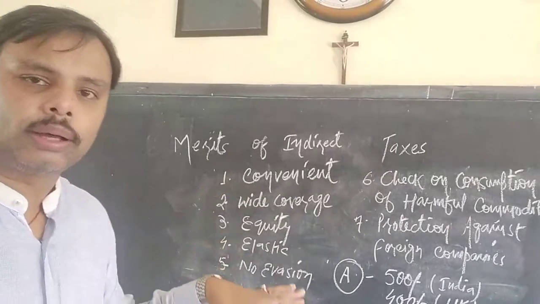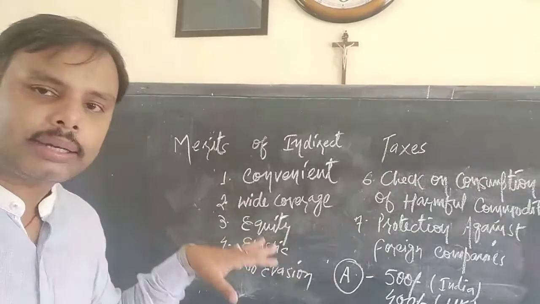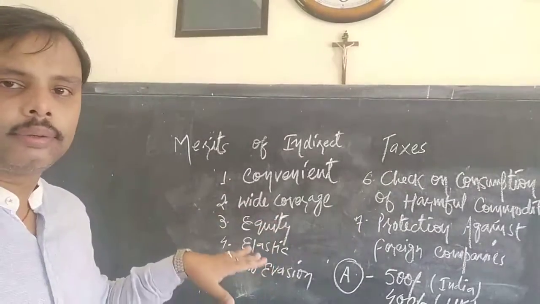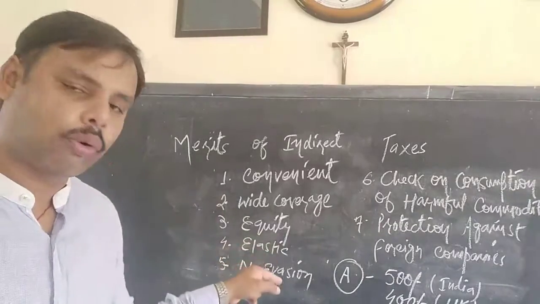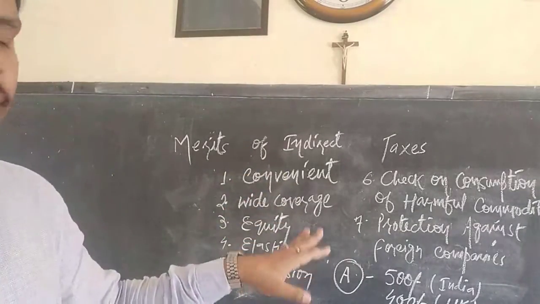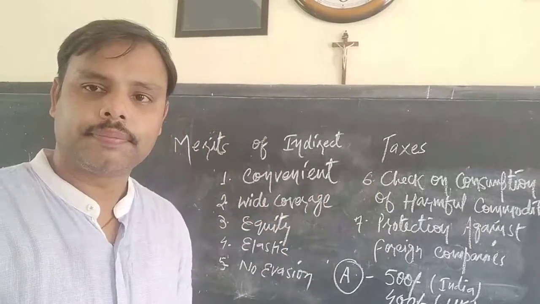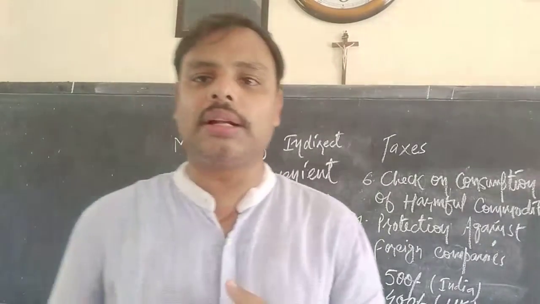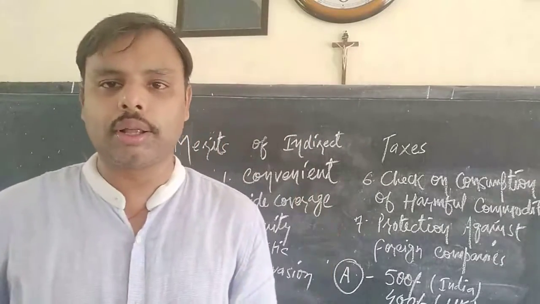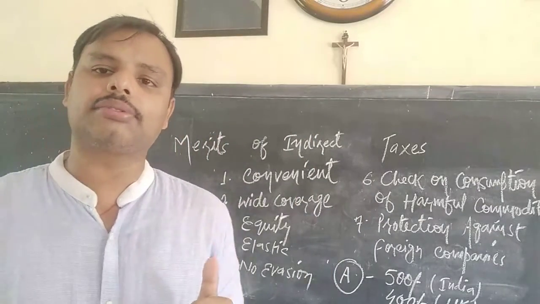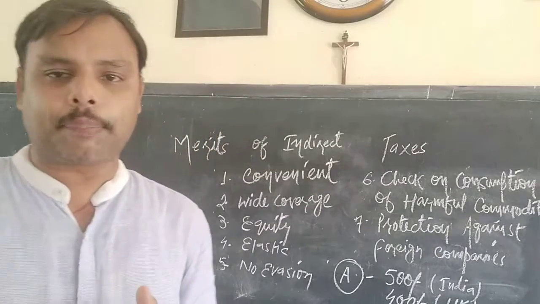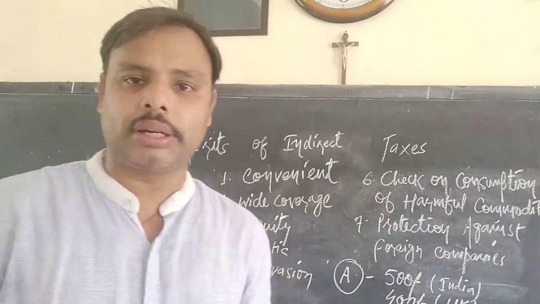So as a consumer, if you demand the same product A, which one will you choose? At rupees 400, the UK product, or at rupees 500, the product of India? As a general consumer, we'll try to go for rupees 400. The first reason is that the price is lower than what is manufactured in India.